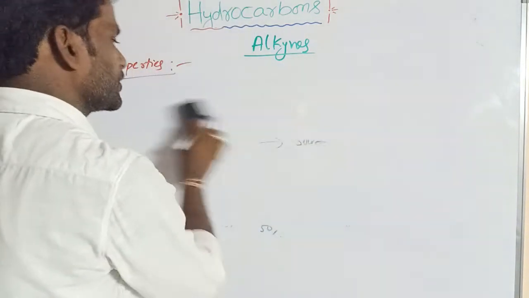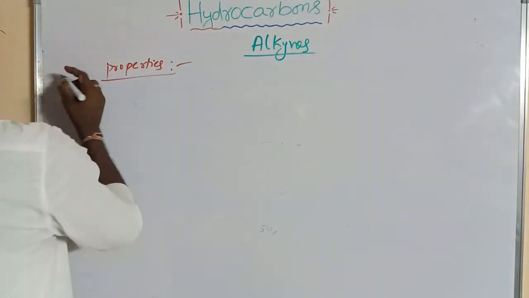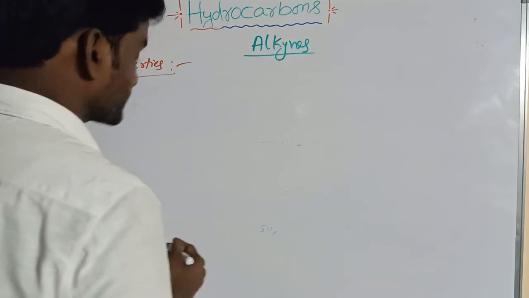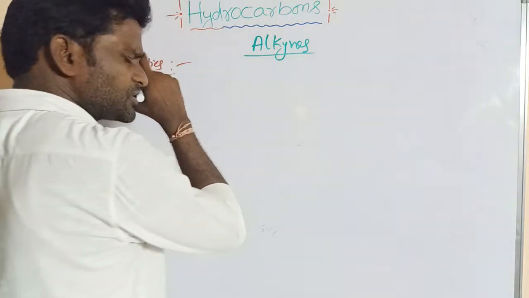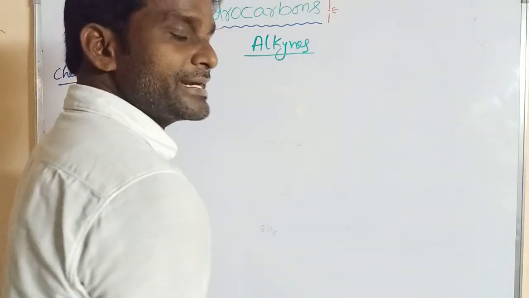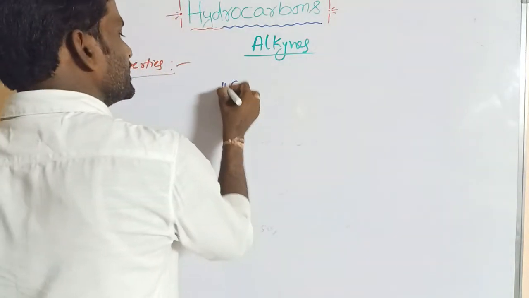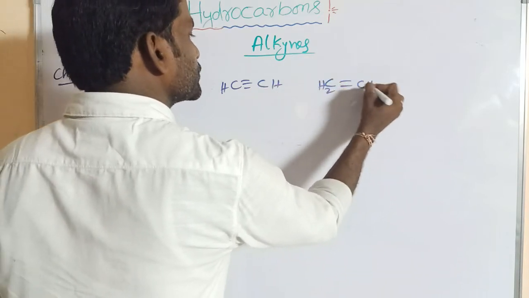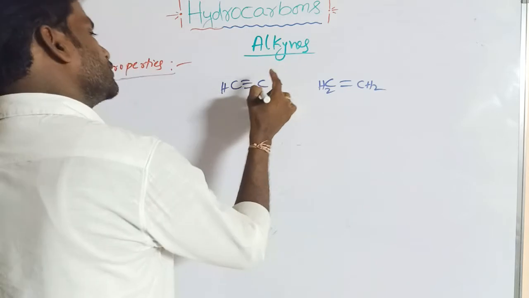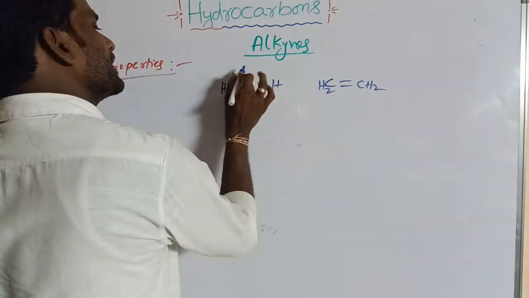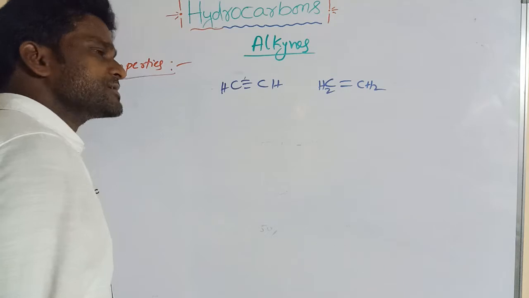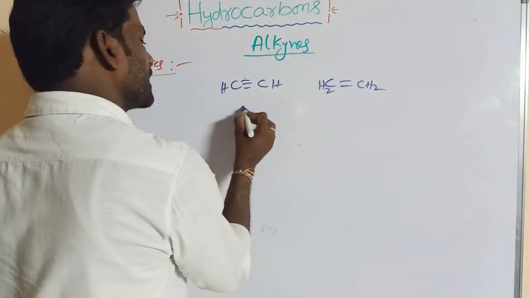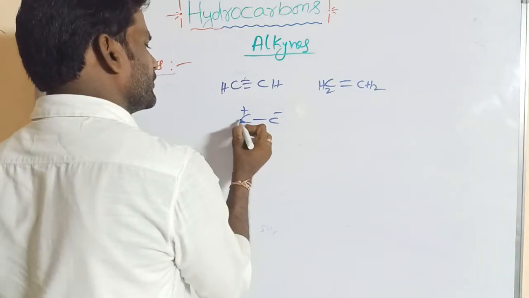And now I am going to explain the chemical properties. These also undergo electrophilic addition reactions. Take CH triple bond CH, and an alkene, CH2 double bond CH2. In these two, both contain pi bonds. These pi bonds are weak bonds. They are easily polarized to give a carbon plus and a carbon minus, right?